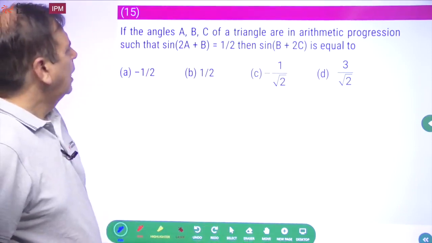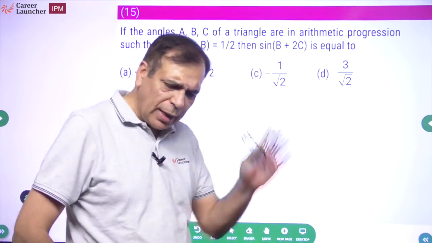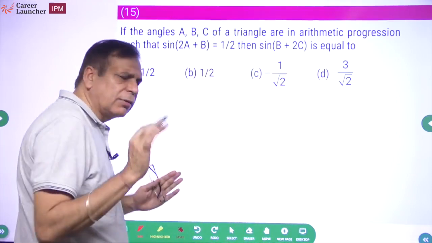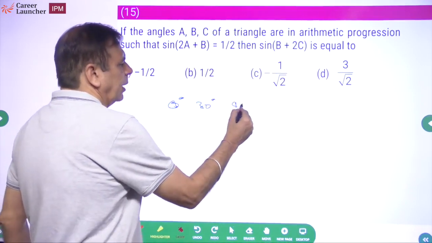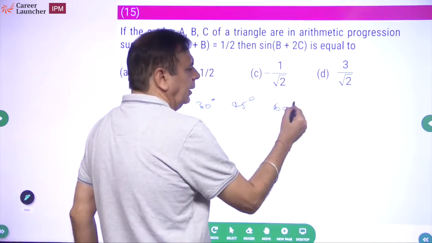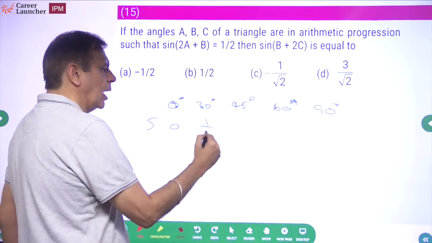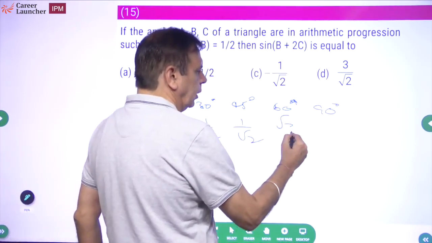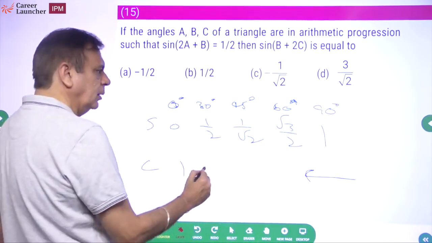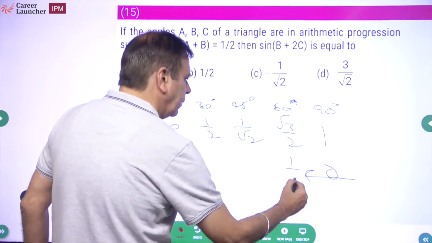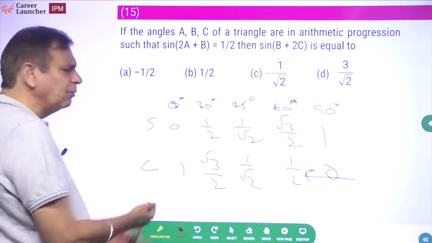ठीक है? In arithmetic progression such that sin 2a plus b equal to half, then what is sin b plus 2c? Now एक चीज याद रखो. You know the values of sin cos tan for 0 degree, 30 degree, 45 degree, 60 degree and 90 degree. Okay. For sin it is 0, half, 1 by root 2, root 3 by 2, 1. यही है ना? Cos के लिए ऐसे शुरू हो जाएंगे. Cos will be 1, root 3 by 2, 1 by root 2, half, 0. यही है ना? Tan will be sin upon cos.